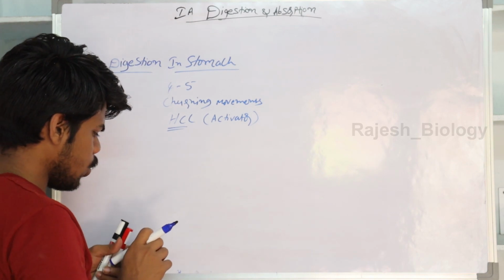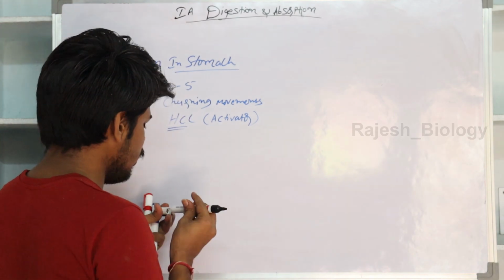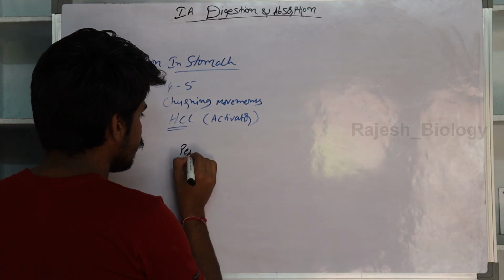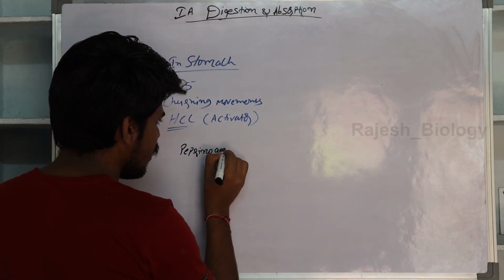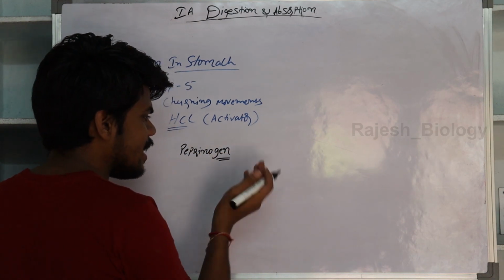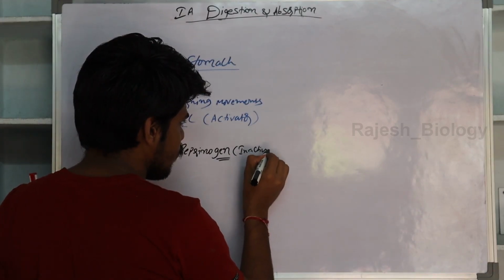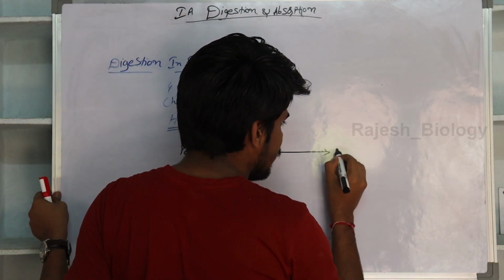So HCl is very important for the digestion of proteins. HCl converts inactive pepsinogen into active pepsin. The 'gen' indicates its inactive form.